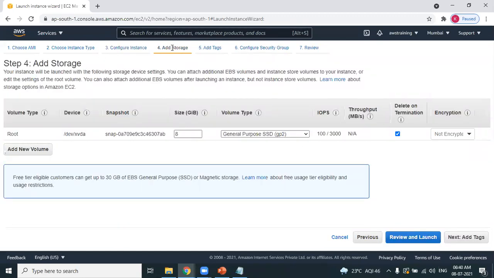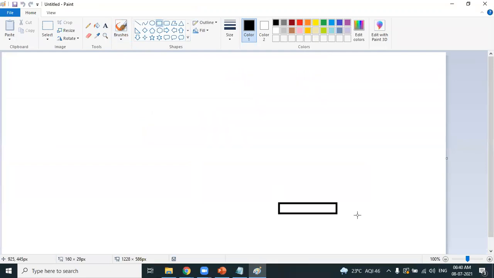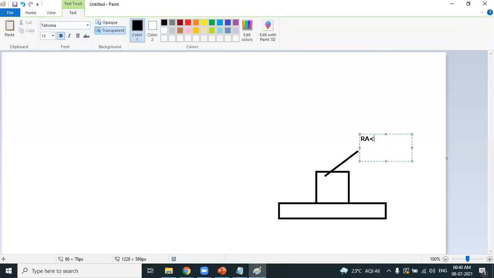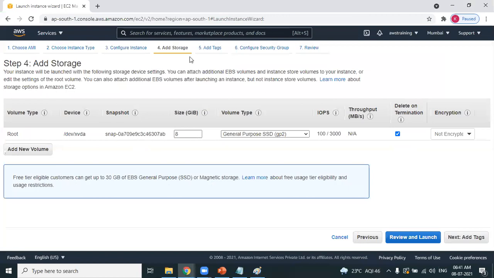Storage is nothing but the hard disk. This is the AWS cloud platform. Whenever you're creating a Linux machine or a Windows machine, you should always think about 3 components. What are the 3 components? The RAM of that machine, that's nothing but memory, the CPU, and the hard disk. So this T2 micro instance comes with 1 GB RAM and 1 CPU. And coming to the hard disk, that's all about storage. That is step 4. AWS is allocating you 8 GB of storage for this machine.